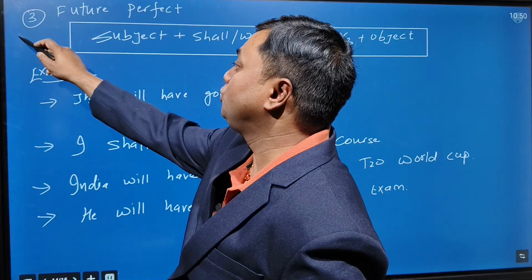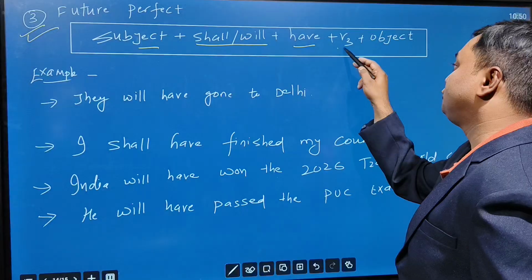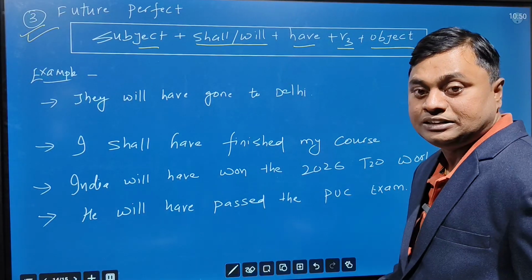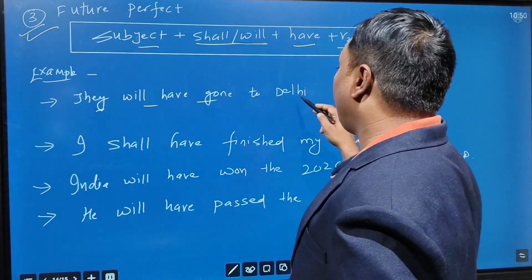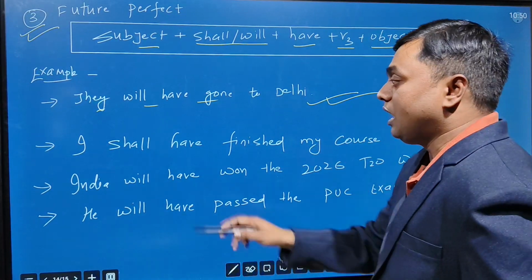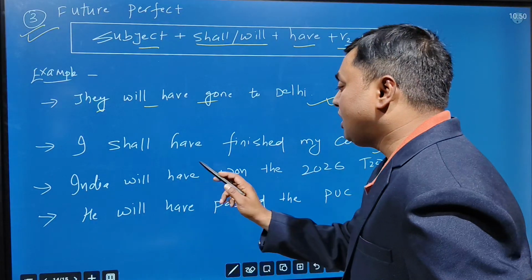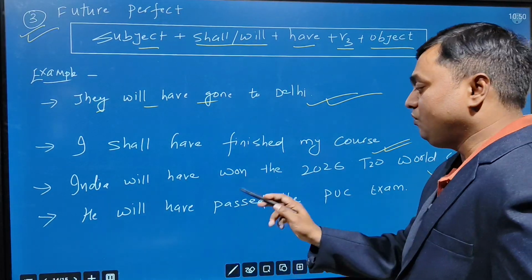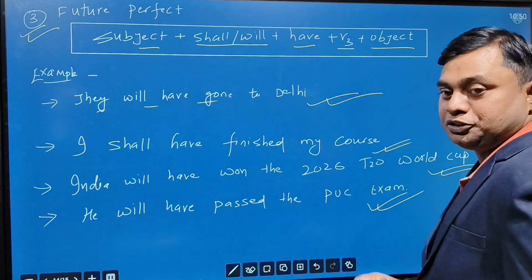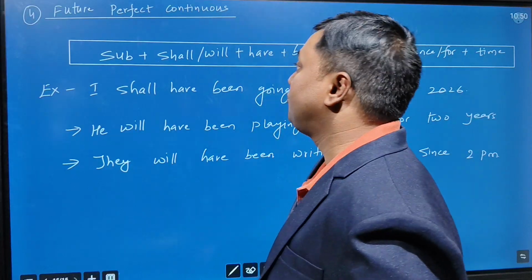Next, we talk about the future perfect. Here, subject plus shall/will plus have plus V3 plus object. This is the structure. For example, they will have gone to Delhi. I shall have finished my course. India will have won the 2026 T20 World Cup. He will have passed the PUC examination. Yes or no?